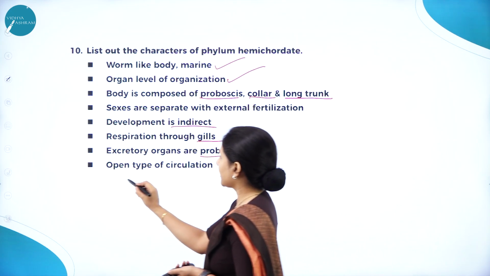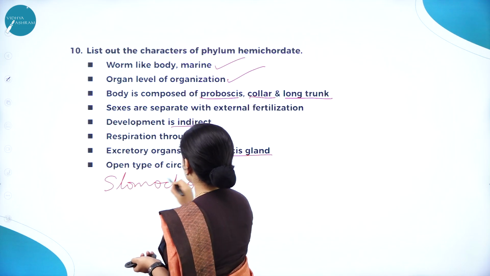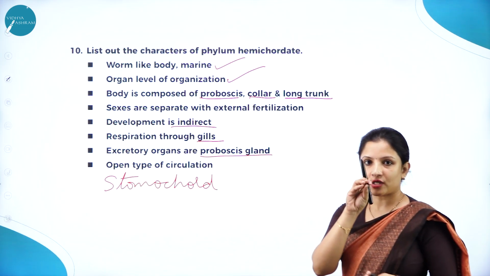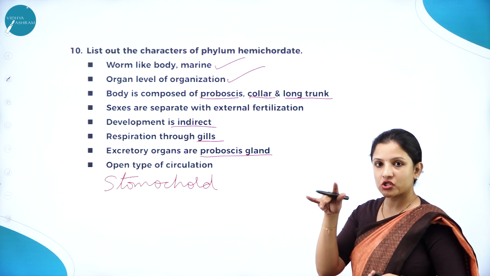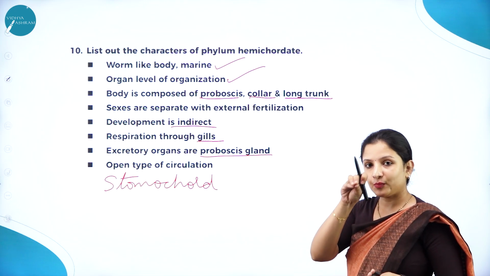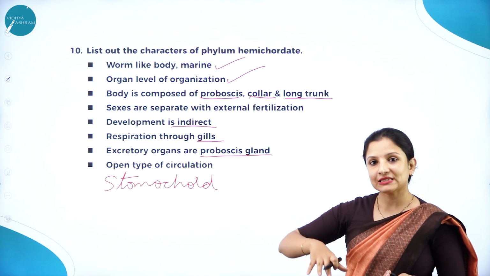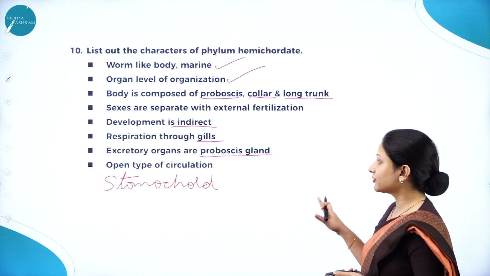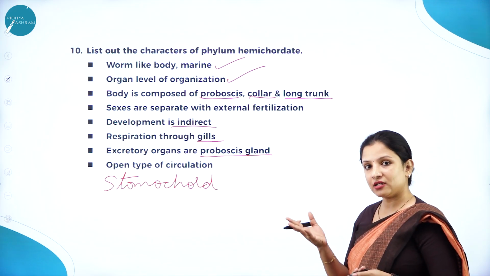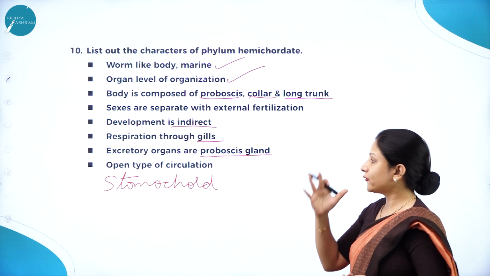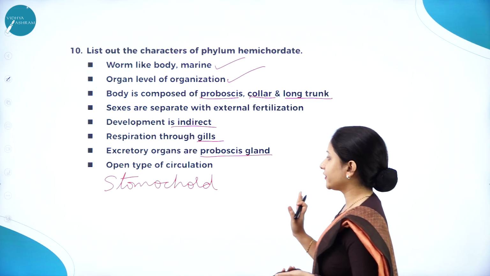And you can also write that they have a stomochord, and they have a trunk. The proboscis, the head part of Balanoglossus or Hemichordata, helps it to bury itself in the sand in the ocean. That is also one important point that you can include here. Proboscis and proboscis gland are different. Proboscis is the head part. Proboscis gland is an excretory organ present in the trunk region. Both are different, so don't get confused.